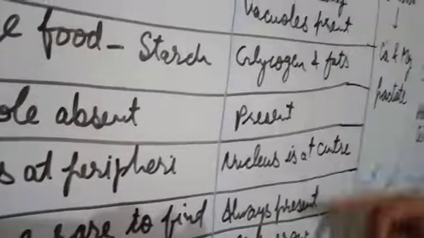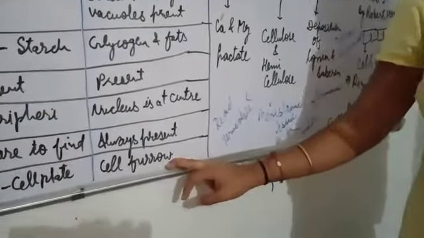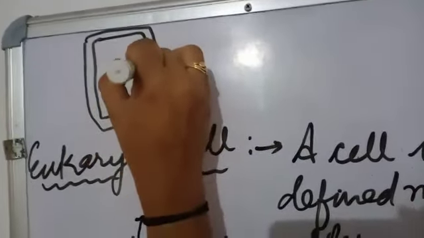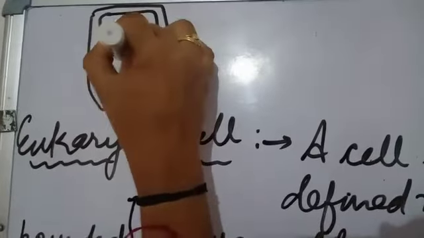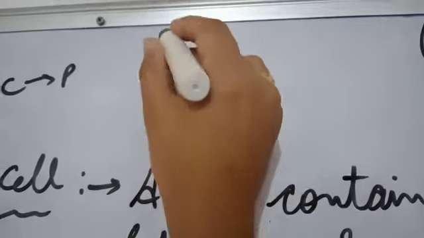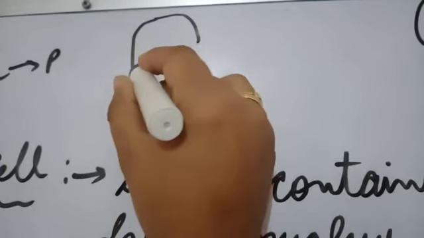Along with this, the plant cell divides with the help of cell plate formation, whereas the animal cell divides with the help of cell furrow. Now what is cell plate and cell furrow? Let's see. If it is a plant cell, then it will be divided with the help of this plate, which develops from center to periphery, that is, from here towards the cell membrane. But the animal cell divides by the cell furrow condition.